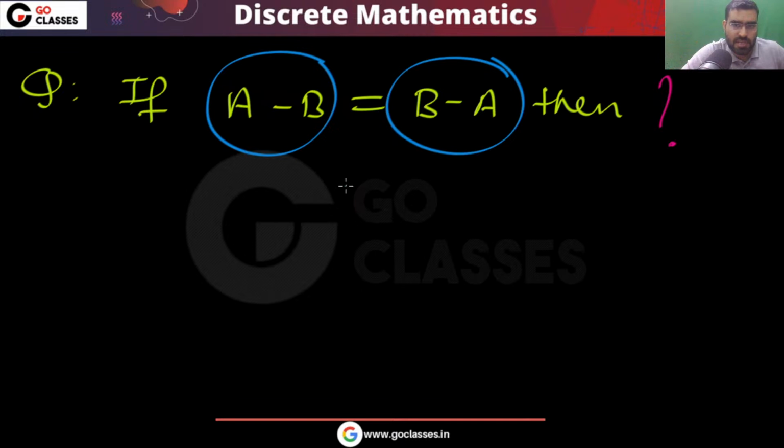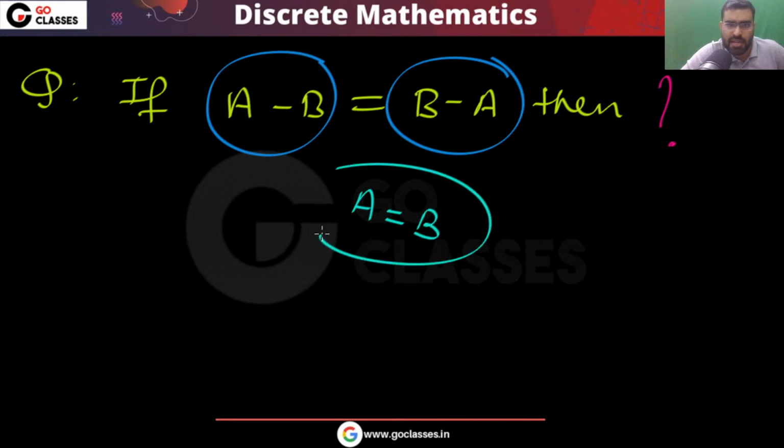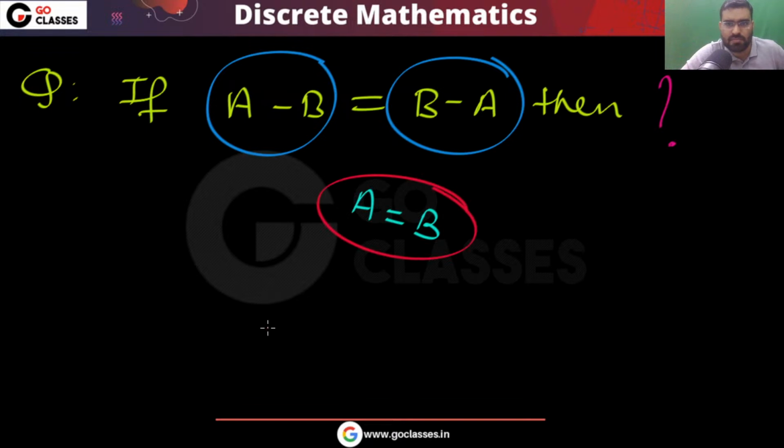So if A minus B is B minus A, can I say A definitely will be equal to B? Can I say in this situation A definitely will be equal to B? Tell me. The answer is yes. Okay. So you can easily see definitely A will be equal to B. Why? What is the reason?